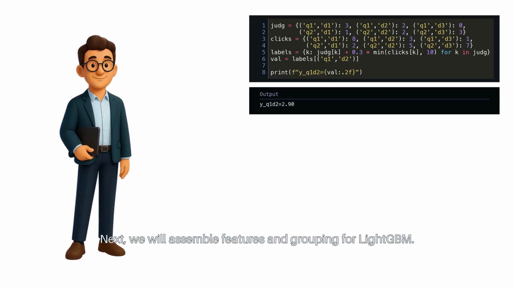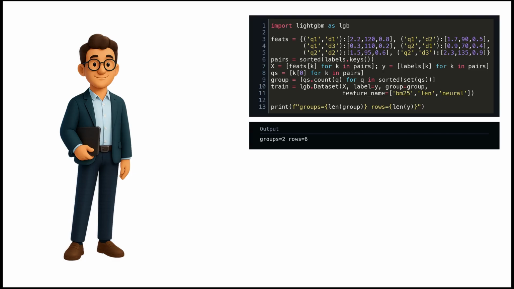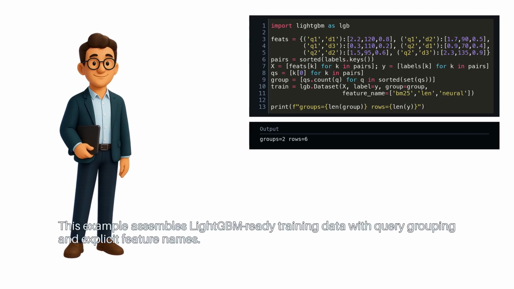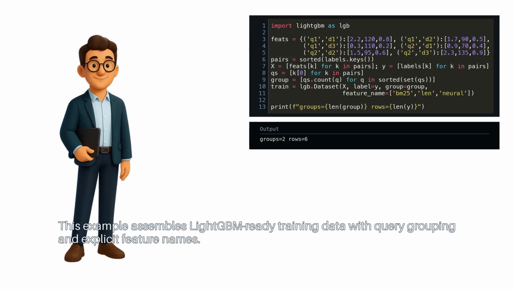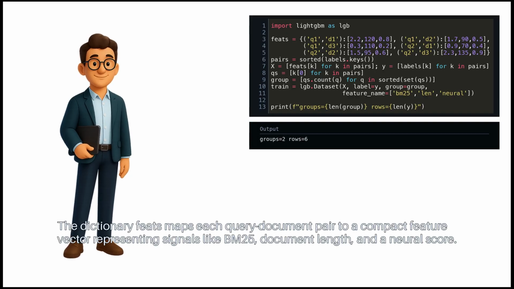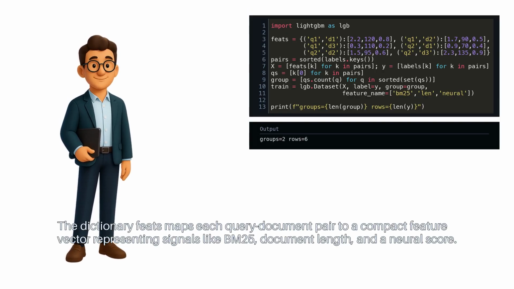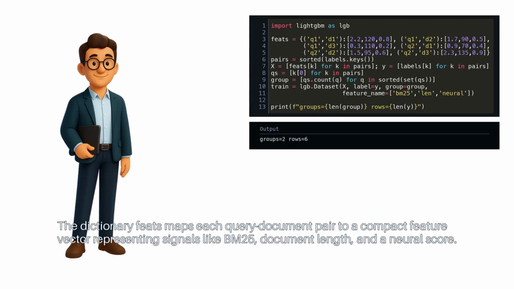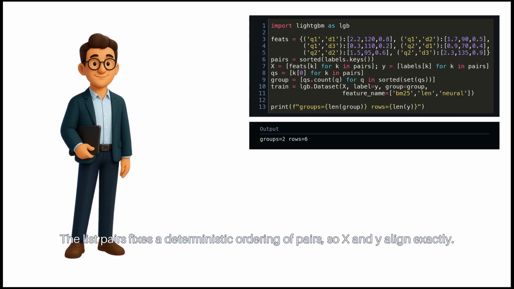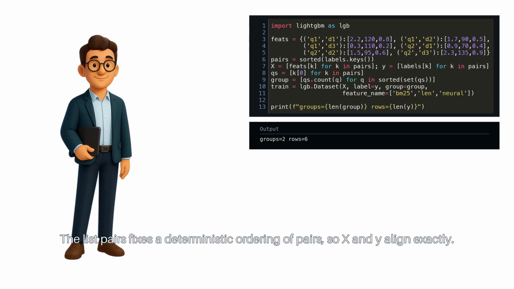Next, we will assemble features and grouping for LightGBM. This example assembles LightGBM-ready training data with query grouping and explicit feature names. The dictionary feats maps each query document pair to a compact feature vector, representing signals like BM25, document length, and a neural score. The list pairs fixes a deterministic ordering of pairs, so X and Y align exactly.